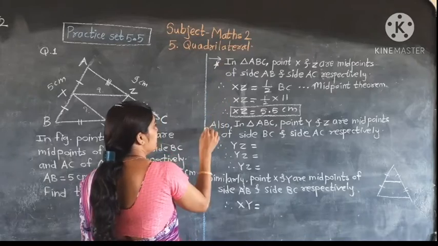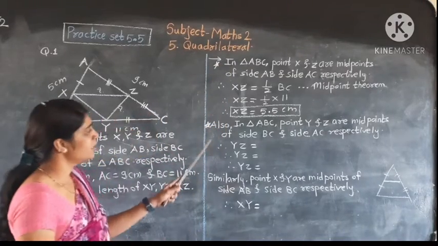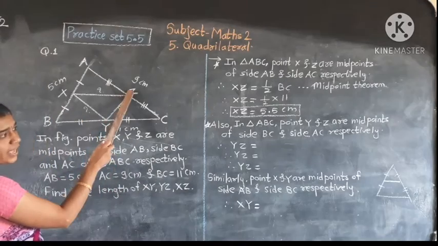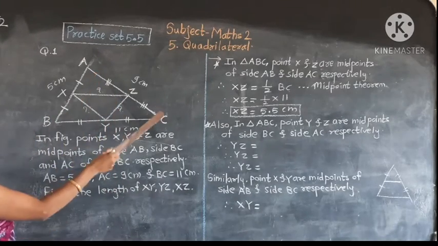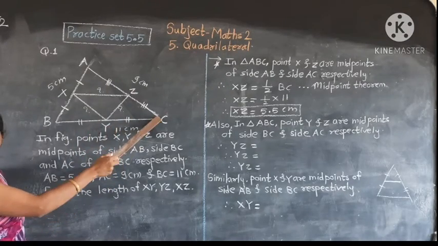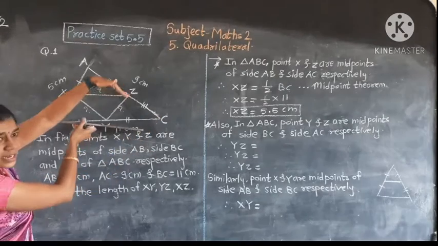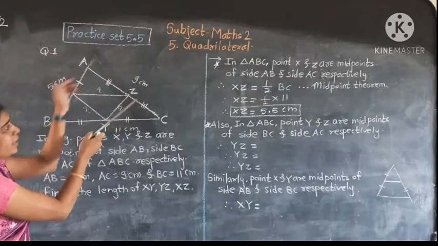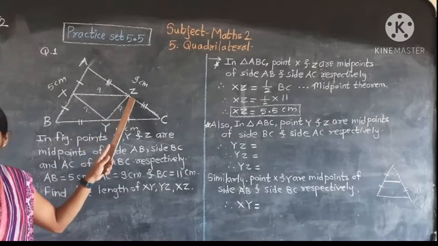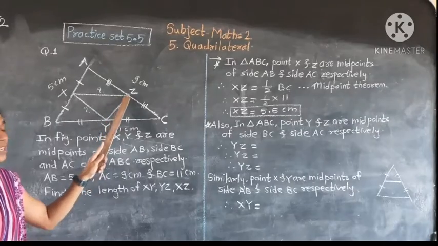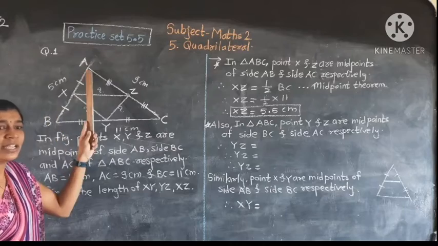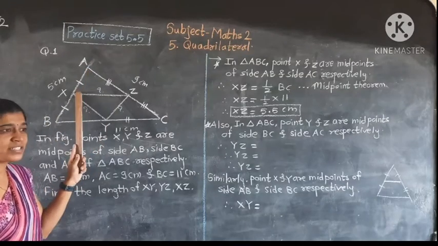Now the second. See, also in triangle ABC, points Y and Z are midpoints of BC and AC. Y is the midpoint of BC and Z is the midpoint of AC. Consider my triangle now. In this triangle these two are midpoints. Which segment joins them? It is YZ. What is the third side? It is AB. What will AB's relation be? It will be half.